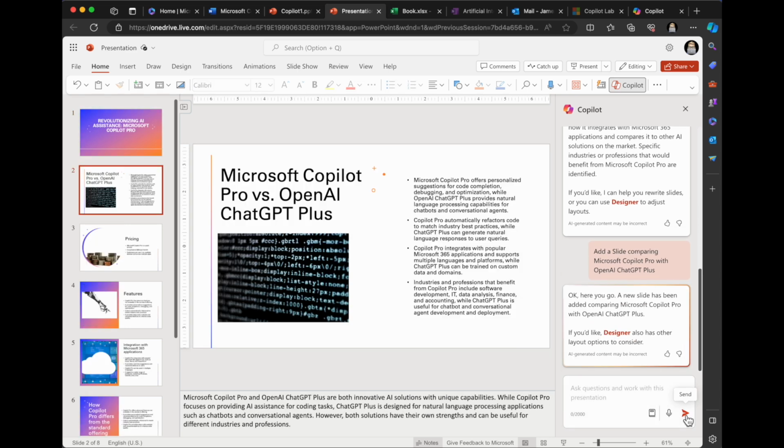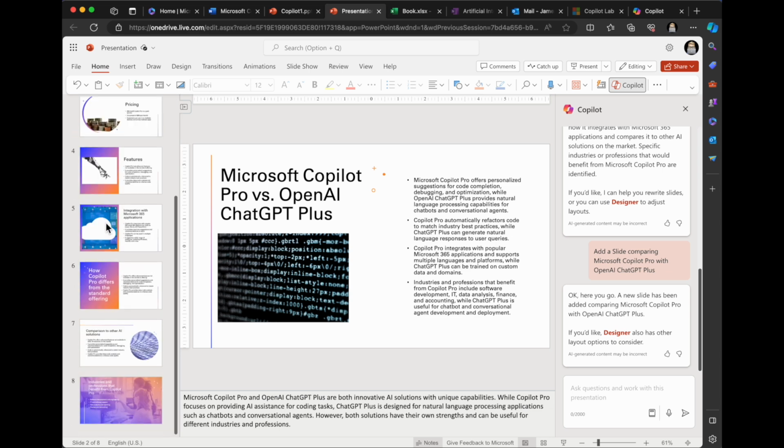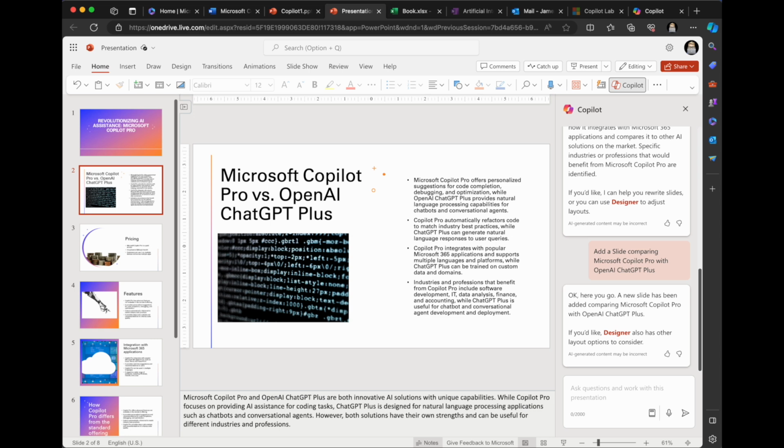I mean, we're living in this incredible world of AI. It's kind of cool. Okay, so Microsoft Copilot Pro versus OpenAI ChatGPT Plus. Okay, so personalized suggestions, code completion, debugging. Okay, so refactors code. Okay, all right. Interesting. This is interesting. Okay, so let's see here.